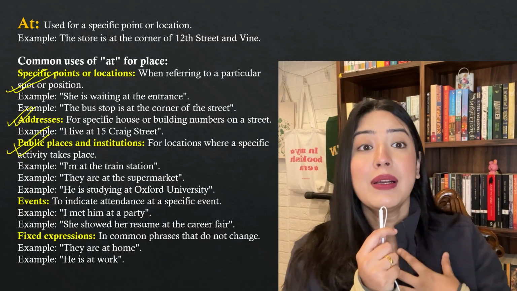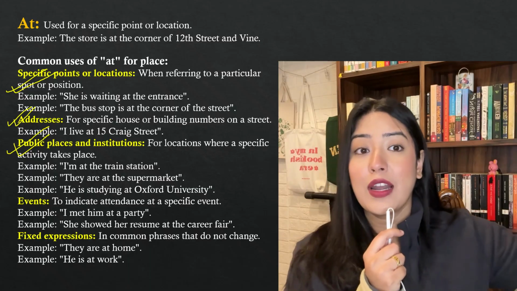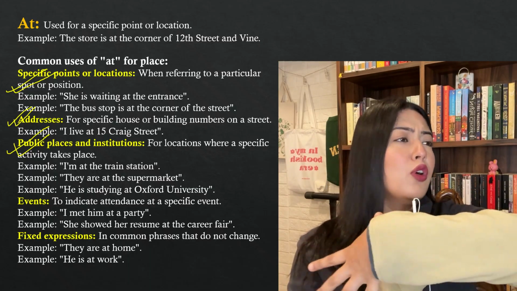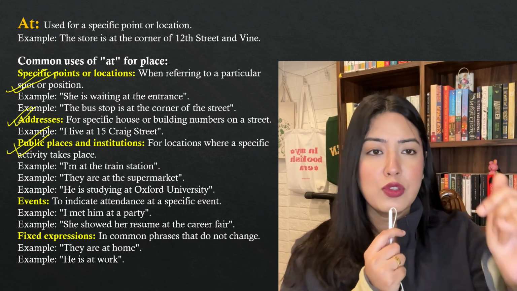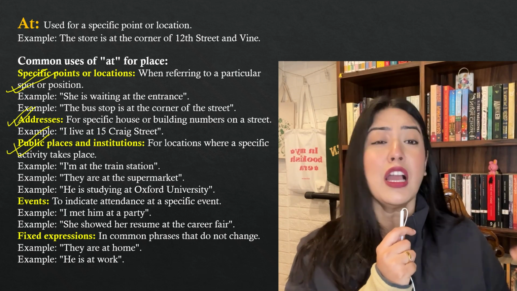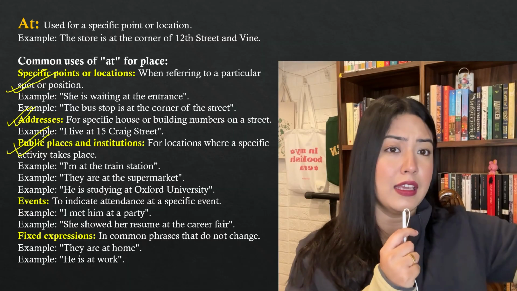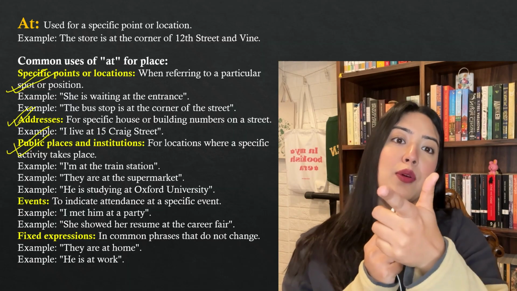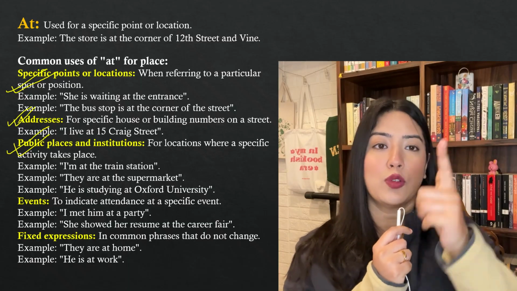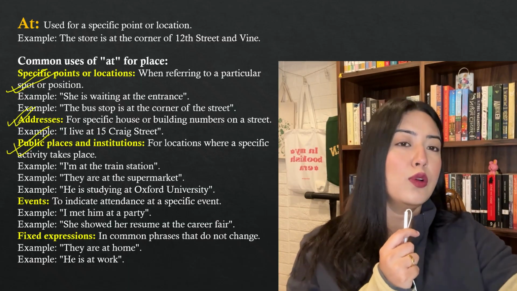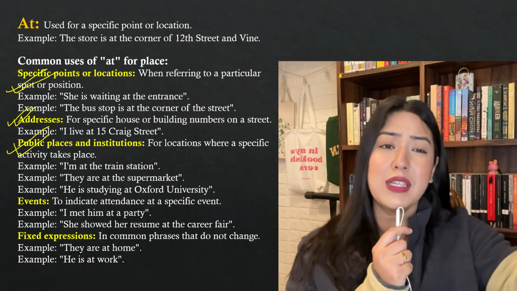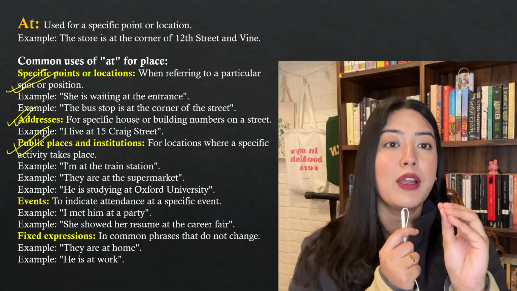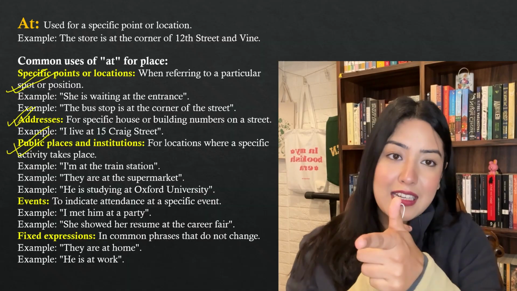However, if I'm a customer, if I come to the grocery store and go away, you'll always use at. Because a lot of people, suppose there's a grocery store, there's a fruit store, then there's, say, a toy store, a bakery, a cake store, like this in one line. You have to point at a particular place where you are. Say, where's your mother? There's a bakery store, a toy store, a shoe store, a clothes shop, a shopping mall or whatever. In all of these, where is she? At a particular point where your mother is. Where is she? She's at the grocery store.